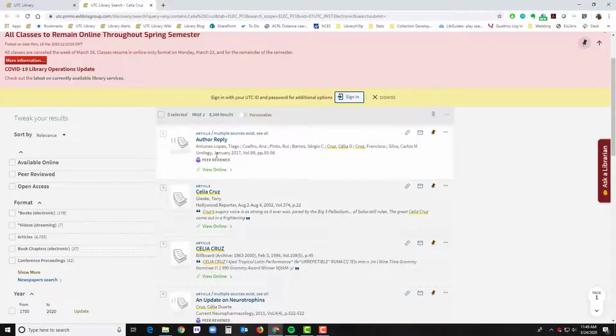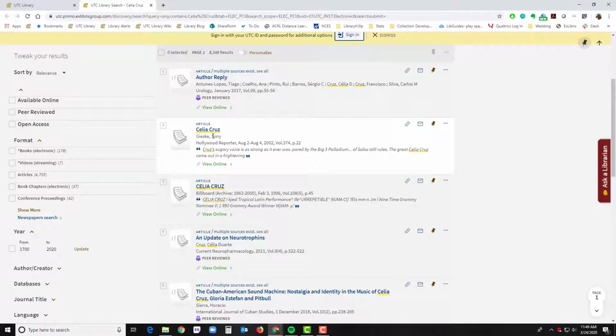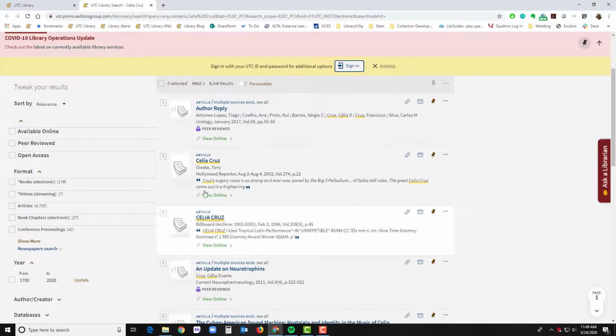Here's what we've got. You can see here this author's name is Celia Cruz, but it's probably a different Celia Cruz because it's in a medical journal. But then we've got some that do look like they're about Celia Cruz, the Cuban singer, songwriter. So there's one coming from Hollywood Reporter, one coming from Billboard magazine. So you can see that we do have magazines available through the library's website.